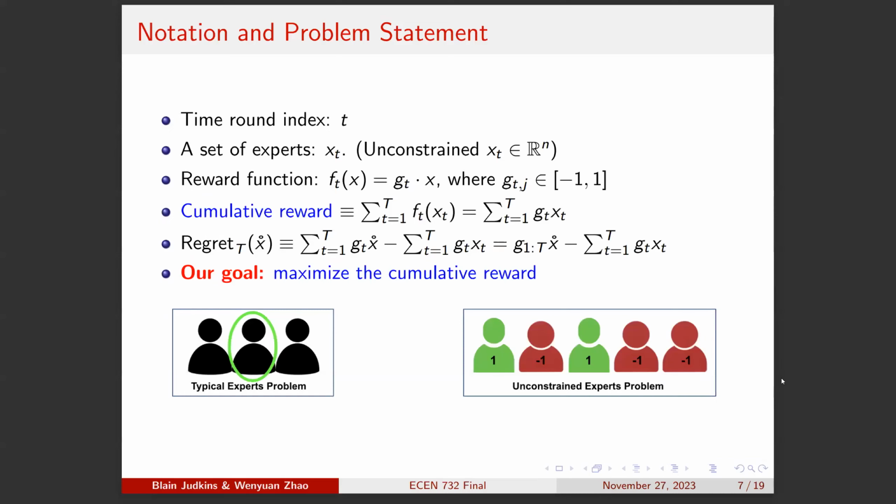The notation and problem statement. Our time index is t. We have a set number of experts, x. Here is our reward function. Our cumulative reward is right here. Next is our regret. And our goal is to maximize the cumulative reward.